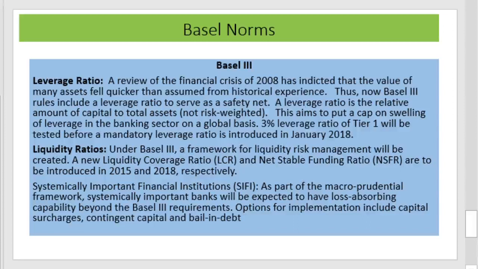Second one is the liquidity ratio. Under Basel III, a framework for liquidity risk management will be created. A new liquidity coverage ratio and net stable funding ratio are to be introduced in 2015 and 2018 respectively. Systemically important financial institutions: as part of the macroprudential framework, systemically important banks will be expected to have loss absorbing capacity beyond the Basel III requirements. Options for implementation include capital surcharge, contingent capital, and bail-in debt.